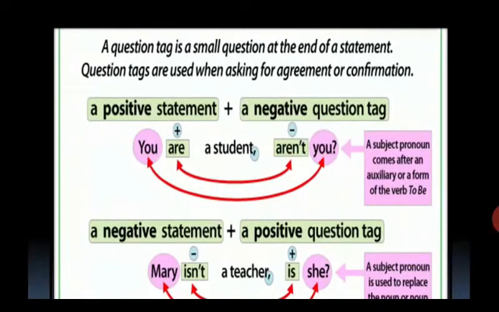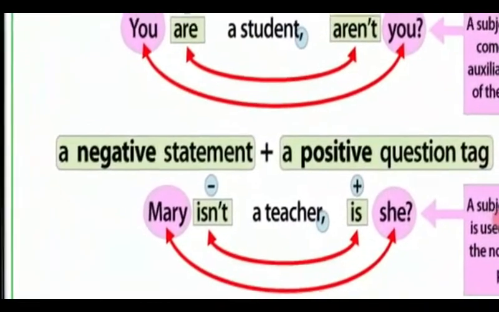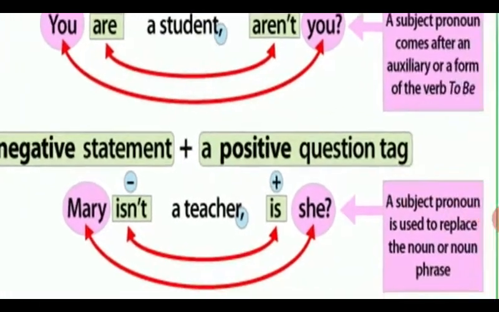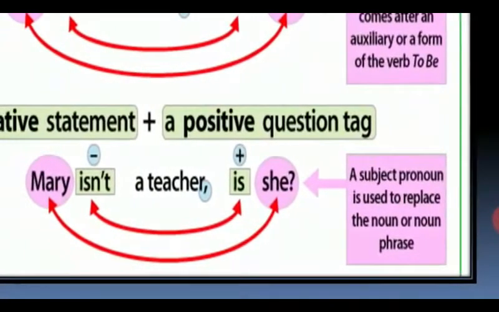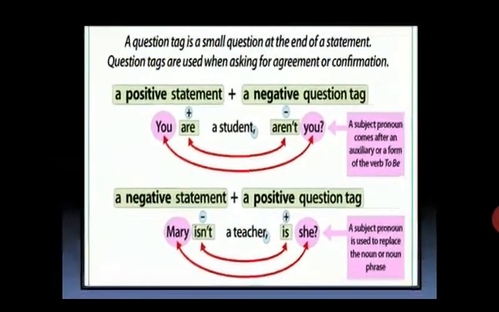And a negative statement has just the opposite, a positive question tag. Like, Mary isn't a teacher, is she? Mary isn't a teacher is a negative statement, and the question tag is positive. A subject pronoun is used to replace the noun or noun phrase. So here we have understood that a positive statement has a negative question tag and a negative statement has a positive question tag.